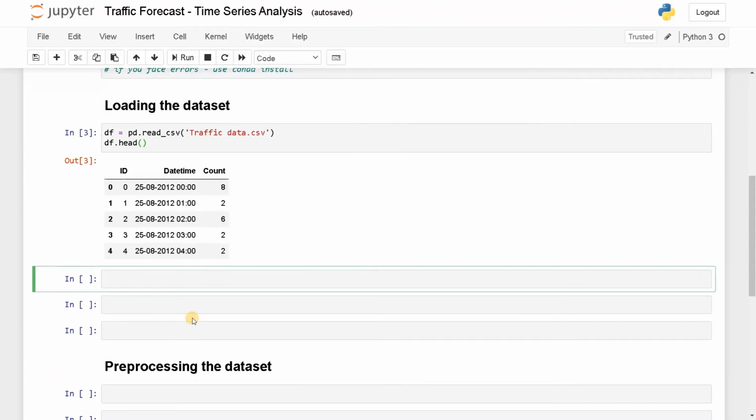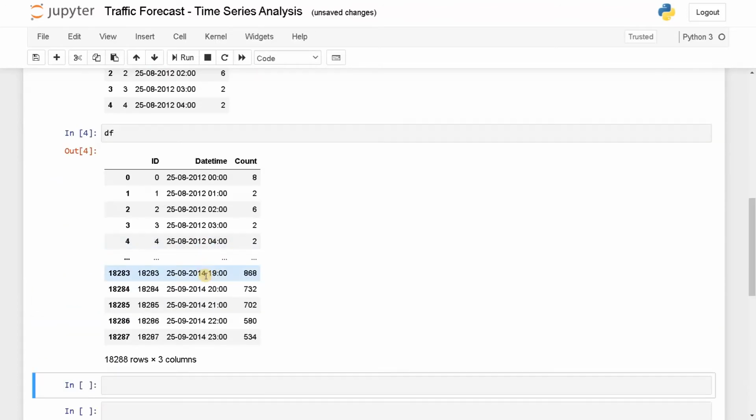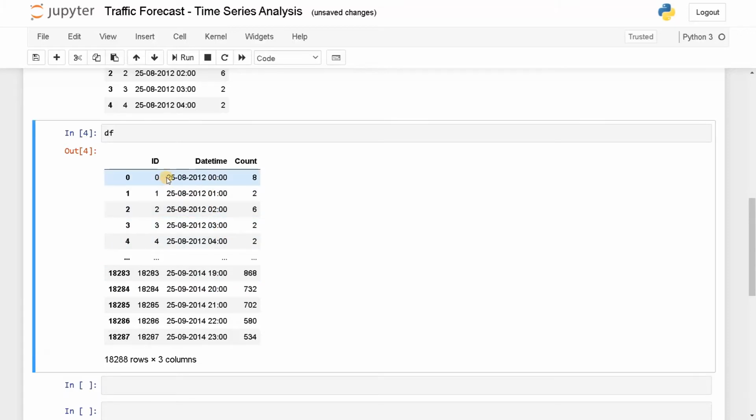Let's see the whole data. So this will be the whole data. They are giving the data for 3 years, I guess, 2012 to 2014, and they are giving it on an hourly basis. We will just combine all the hourly data into daily data. So for each day, what is the total count we are going to have? Like that, we will be able to predict. That will be much easier for us.